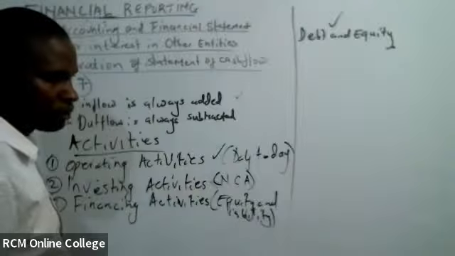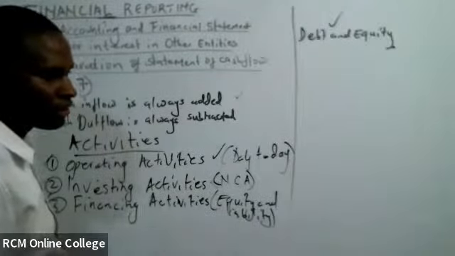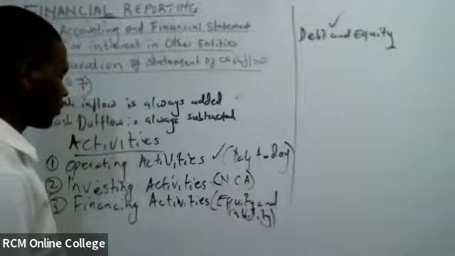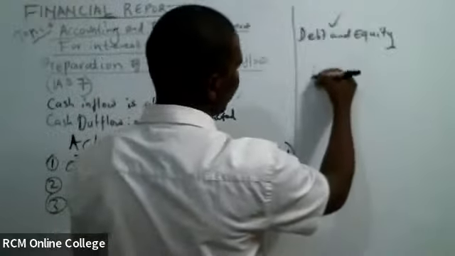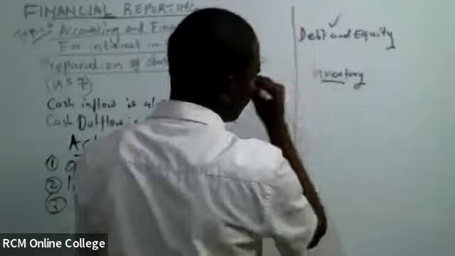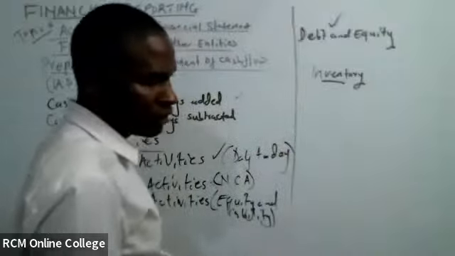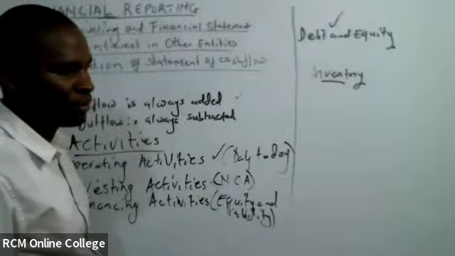Those are proceeds from sale of assets. If we talk of inventory, under operating, if you sell inventory, there will be either an increase or decrease in inventory.